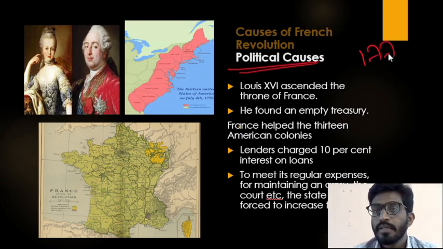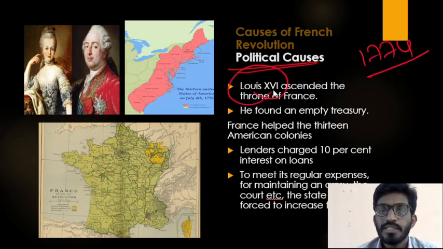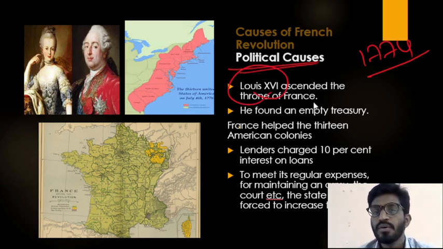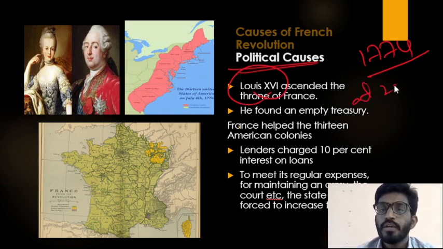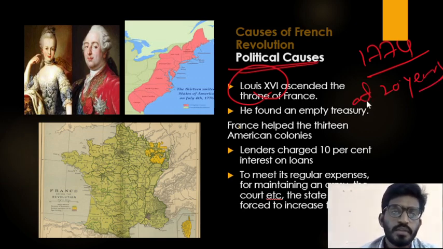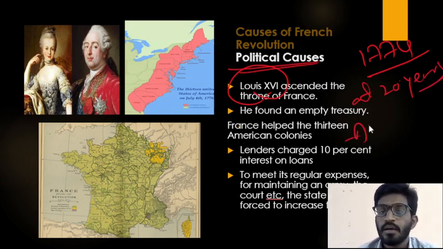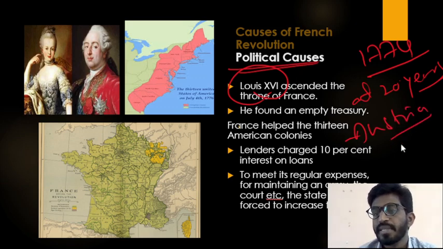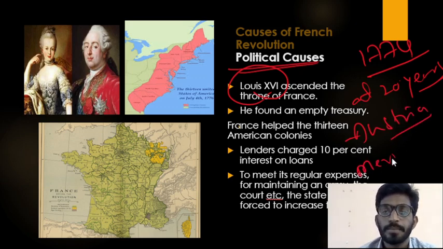First, in 1774, Louis XVI became the king of France. At only 20 years of age he became king. After that he married the Austrian princess Marie Antoinette. After becoming king,